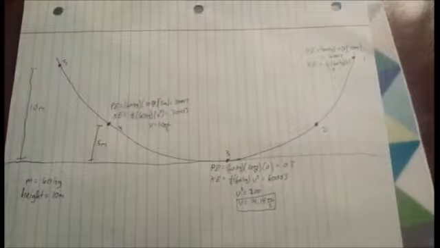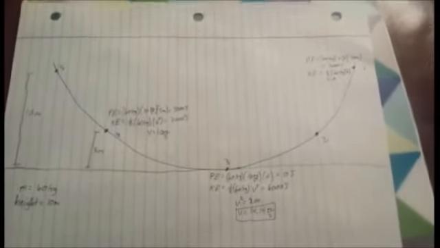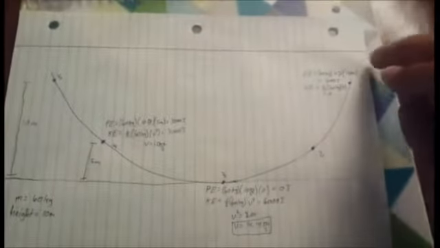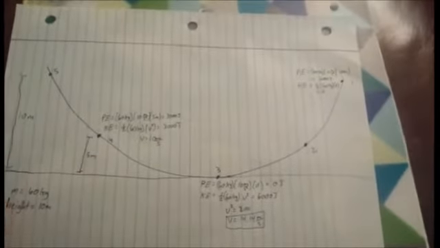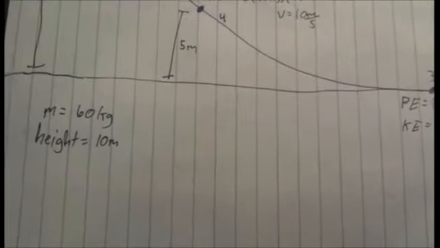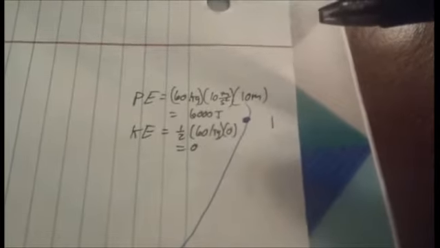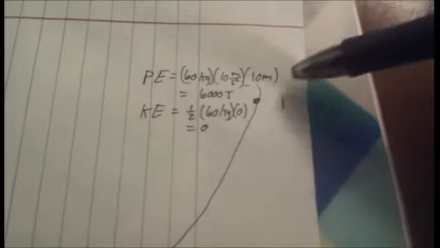Here we can see an image that shows the movement of Christina from point 1 to point 2, point 3, point 4, and point 5. We know that the mass is 60 kilograms, the height is 10 meters. From point 1, we can see that the potential energy can be calculated to 6,000 joules. Kinetic energy is 0 because there is no velocity.